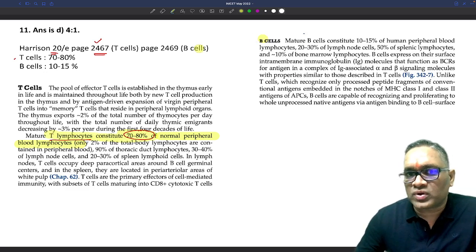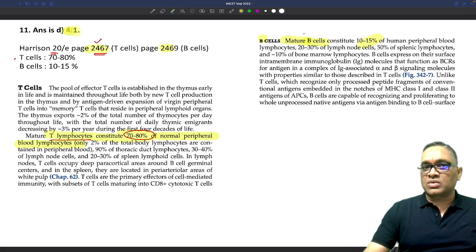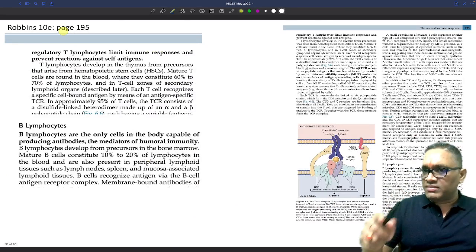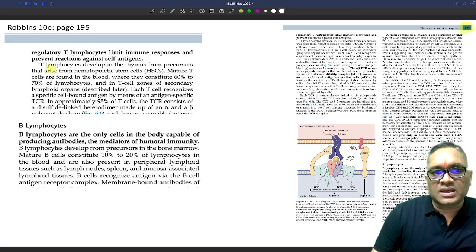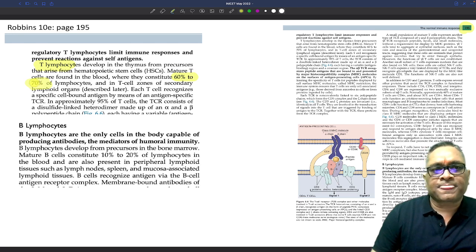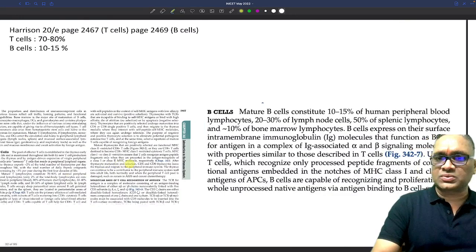And on the other hand, page number 2469, these are the two page numbers, you can see mature B cells are 10 to 15% of the human peripheral blood. So now you understand why I am saying the answer should be 4:1. The same is given in Robbins also. See Robbins page number 195, and you can see it is mentioned T lymphocytes are 60 to 70% of the lymphocytes in the blood, whereas B lymphocytes are 10 to 20% of the lymphocytes. So again, it is 4:1. So please remember, the answer should be 4:1.